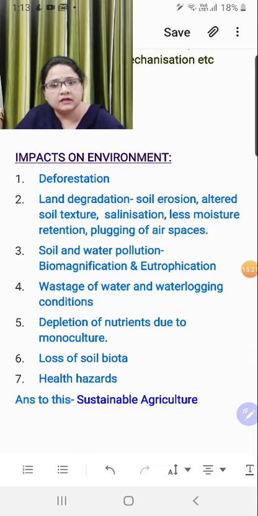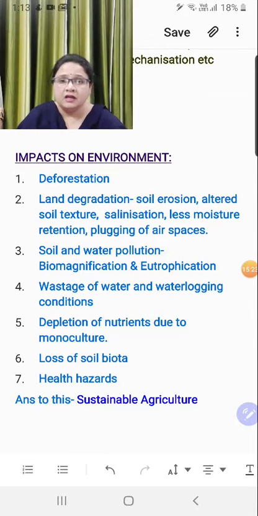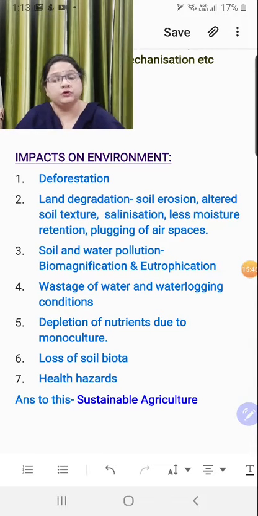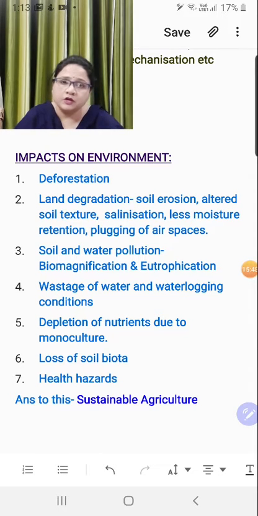And then second last is loss of soil biota. Since you are using so toxic chemicals and pesticides over the field, if they are going to harm human beings, obviously they would be killing the bacteria and the soil living organisms which are there in the soil, like ants and termites and earthworms and useful bacteria. They all will be destroyed. And the last one here is potential health hazards, because biomagnification is something which is transferring the chemicals from the plants to our body.